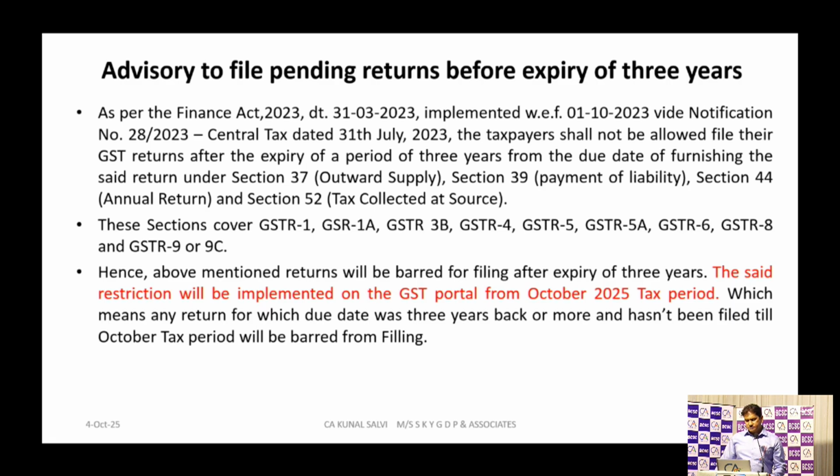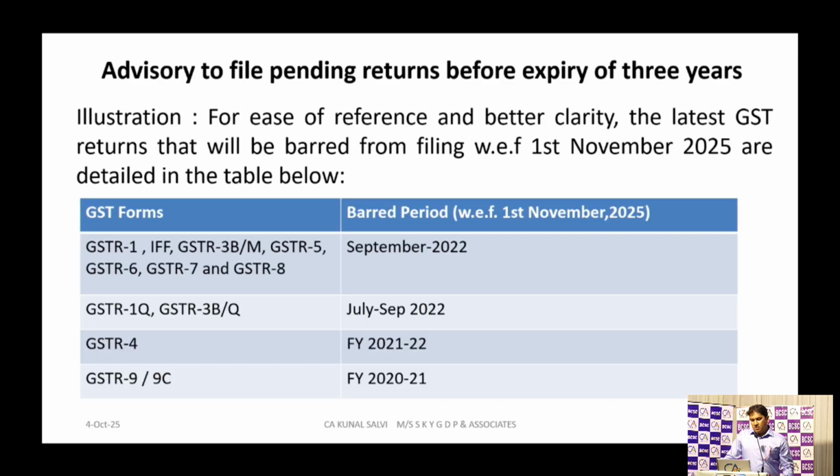Now with effect from the October 2025 tax period, one cannot file previous or old returns which are more than 3 years back. If you see the table, for GSTR 1 if IFF is there, or GSTR 3B monthly, GSTR 1 monthly, then GSTR 5, GSTR 6 and GSTR 8, the last return one can file is from September 2022 onwards.